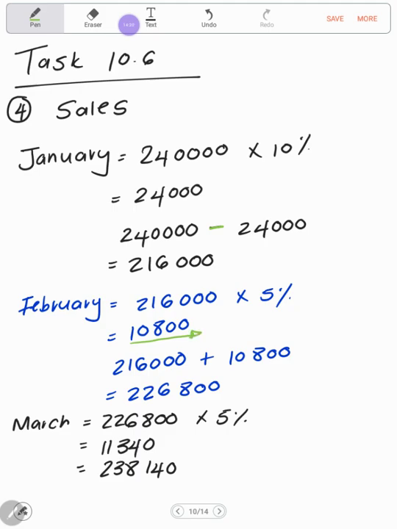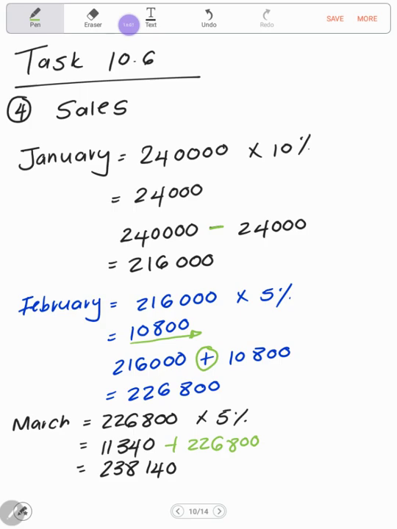And that was obviously increased, so you're adding the 10,800 to 216,000 to give you a value of 226,800. For the month of March, you are taking the February sales amount and you multiply by 5%, and you add that to the 226,800 to give you the value of 238,140.